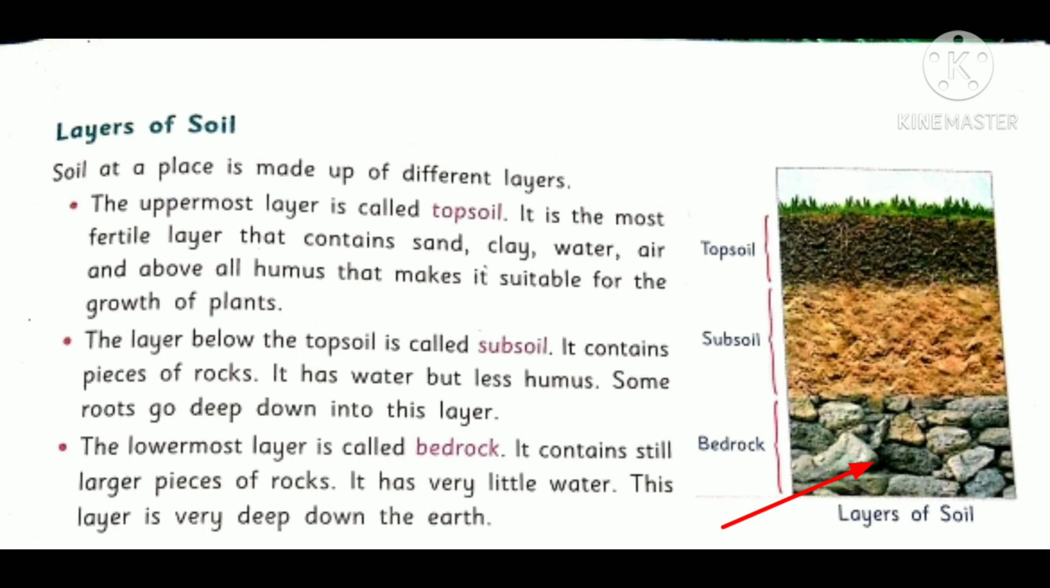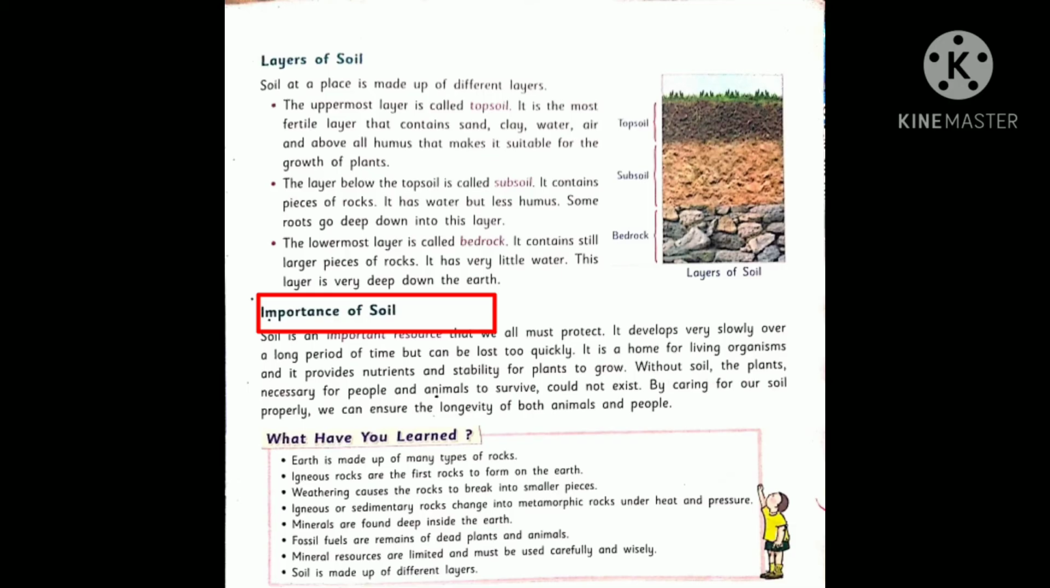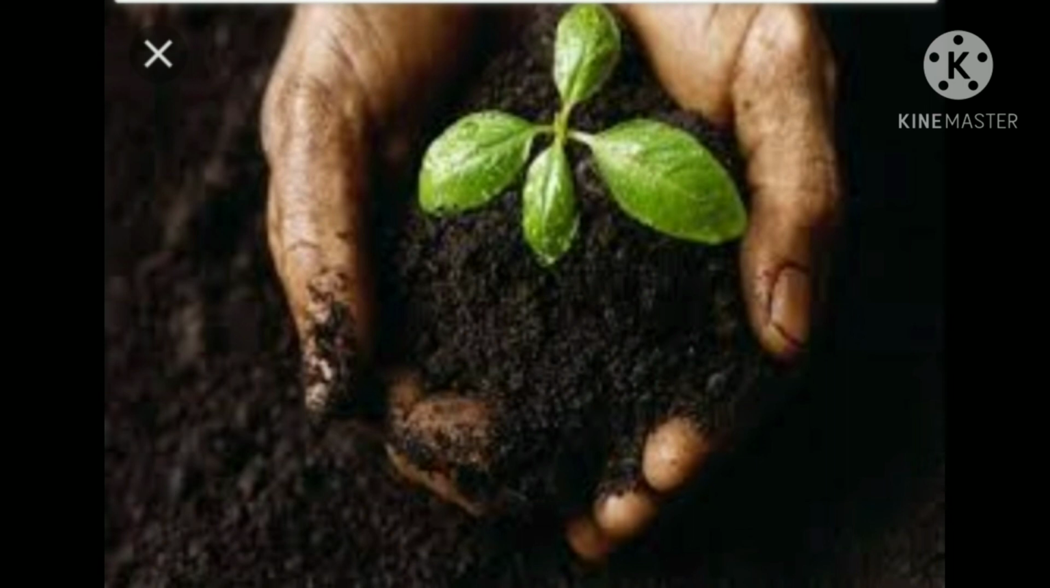In all these layers, topsoil is the most fertile layer in which different plants grow. Importance of soil. You know that it is an important resource that we all must protect because it takes a long period of time for its formation. One more thing is that it provides nutrients and stability for the plants to grow.